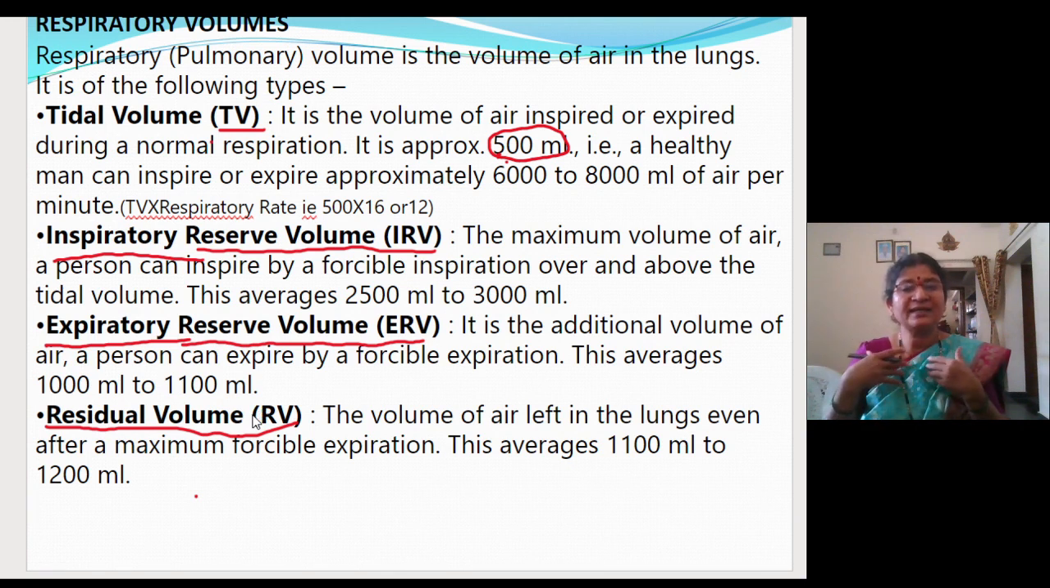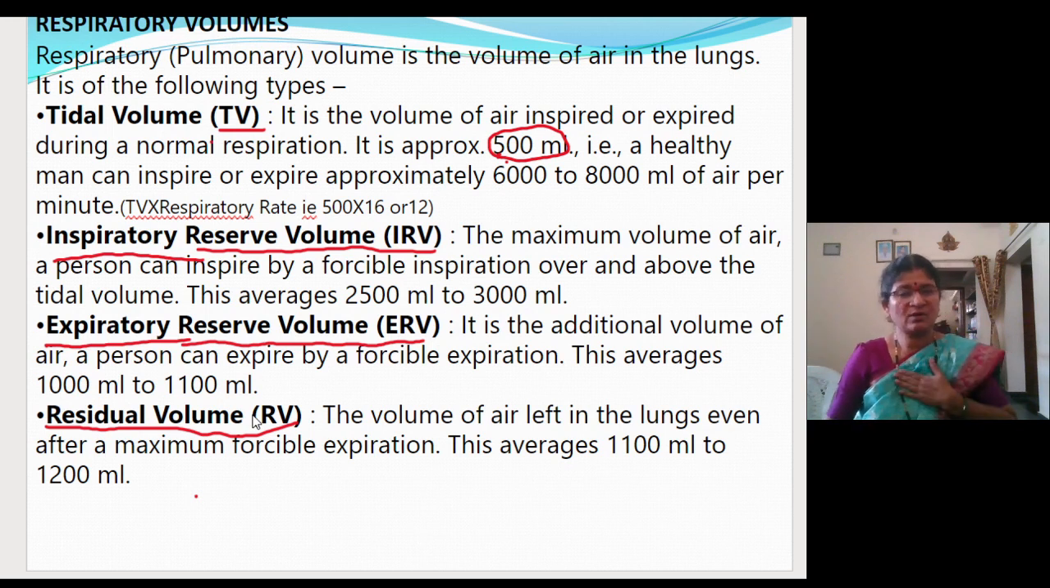You can't exhale all the air. The amount of air which remains in the lung, which you can't expire, you can't take it out, even by forcible expiration, that air is called residual volume. Hope it is clear.